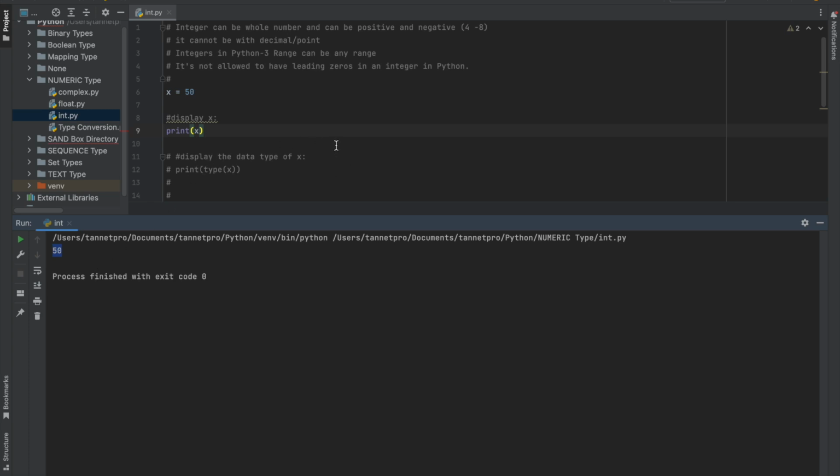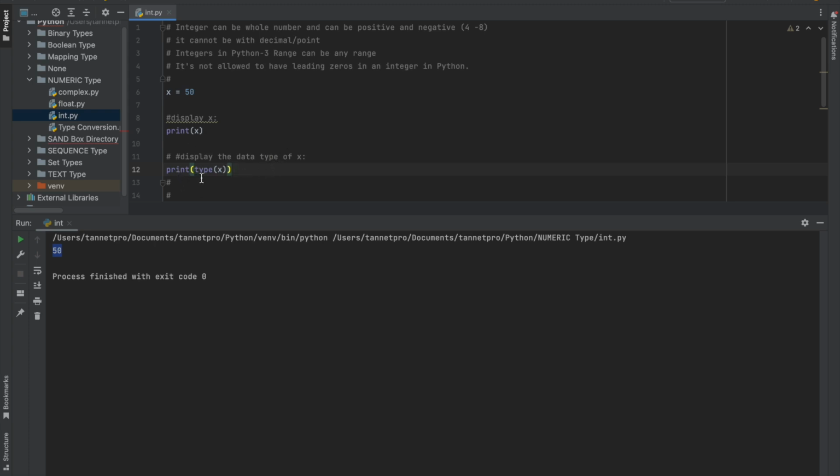We can see that 50 is printed out, and I am saying it's an integer value, but how do you understand that? To understand which data type it is, you have to run one command, that is print(type(x)). With this command you can understand which category or which class the data type belongs to.